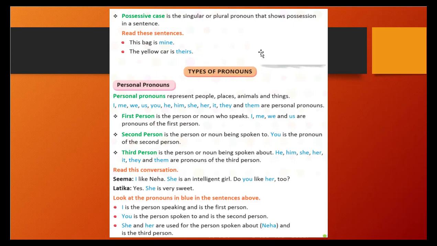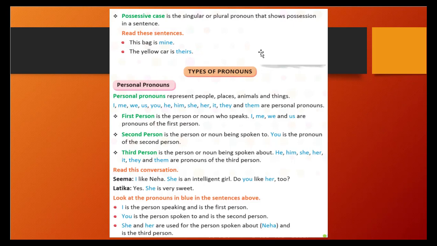What are they? I, me, we, us, you, he, him, she, her, it, they, them are personal pronouns. So here we have listed the personal pronouns. How will we identify which one we need to use out of these? So let's see that also.